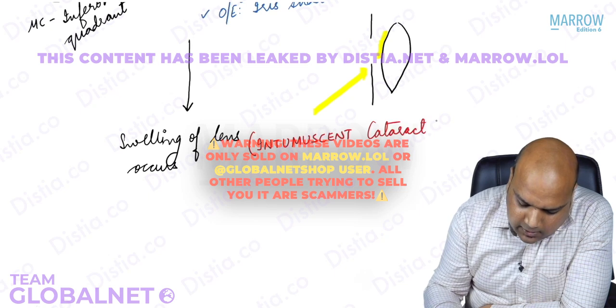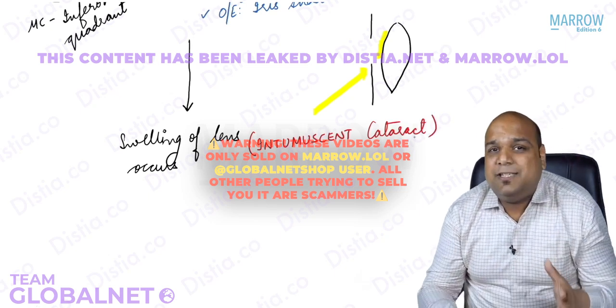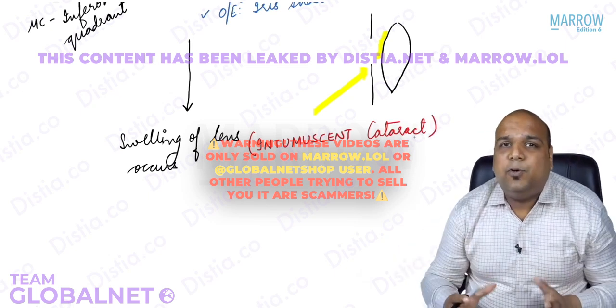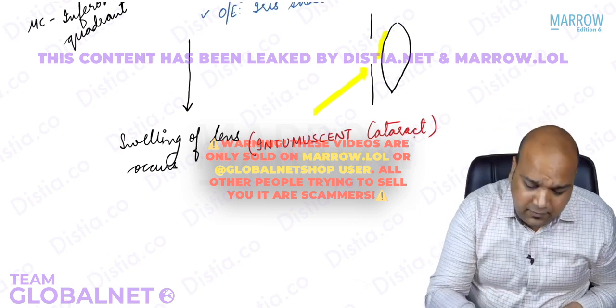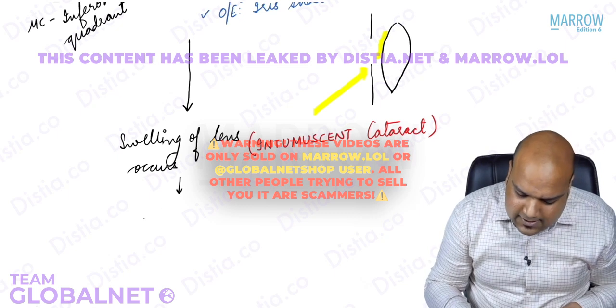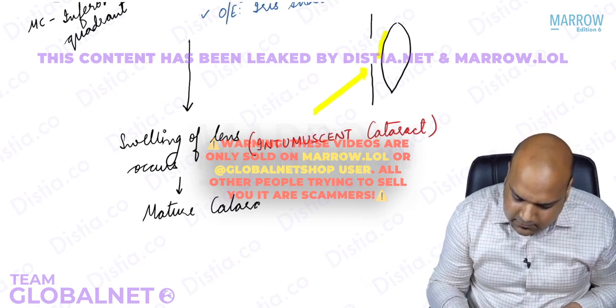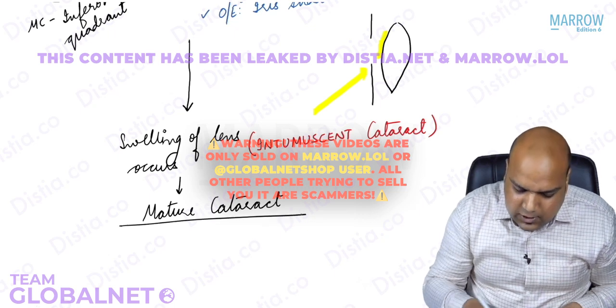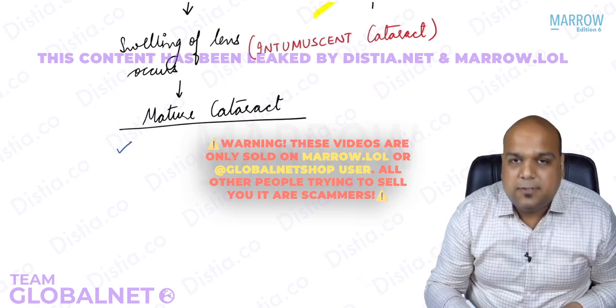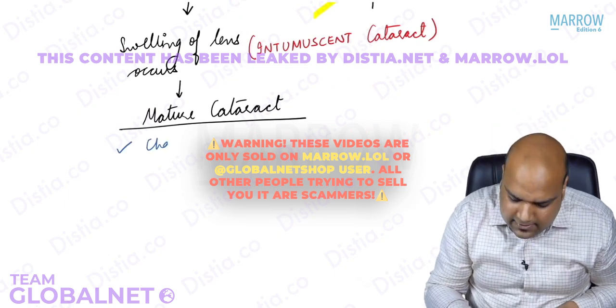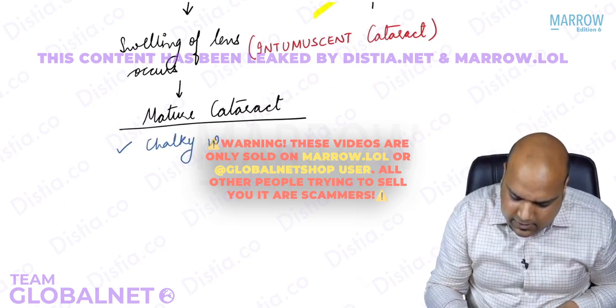If we know our biology, or if we know English, intumescence means swelling due to fluid accumulation. Yes, so now intumescent cataract has occurred. Now, due to this swelling, we say which stage is occurring? Mature cataract. In mature cataract, everybody, the color becomes what, everybody? Chalky white. Viva questions.